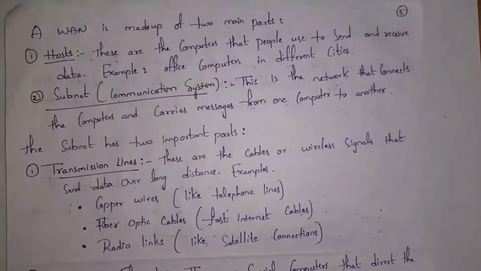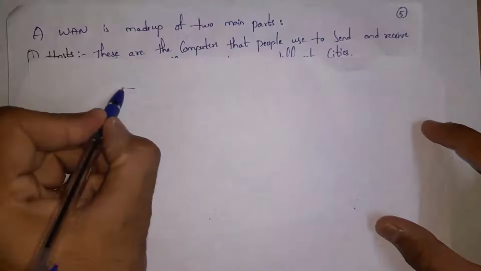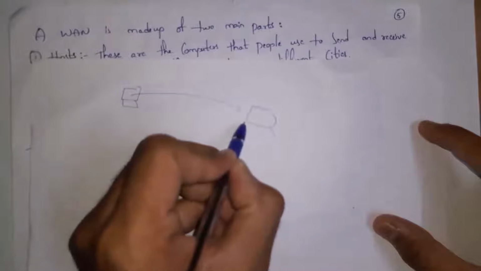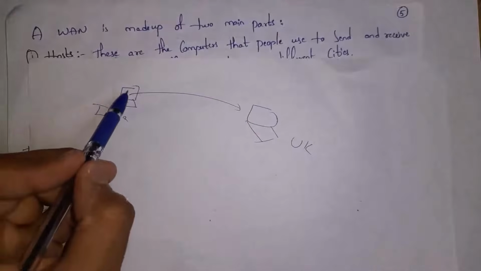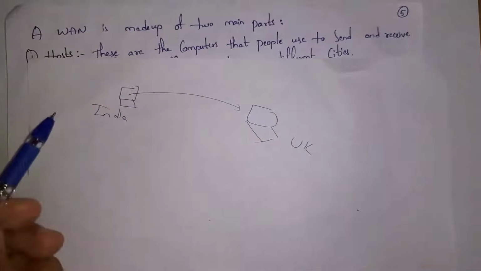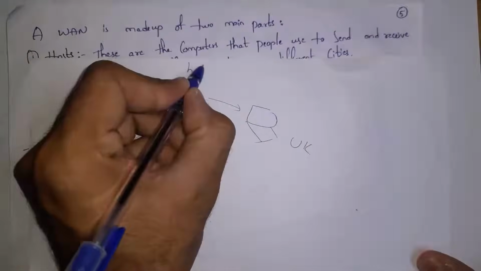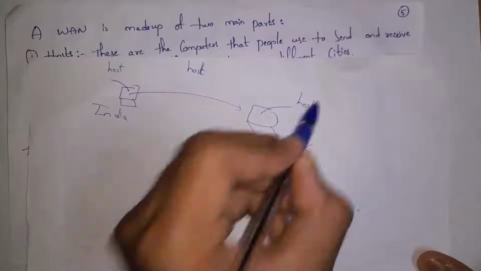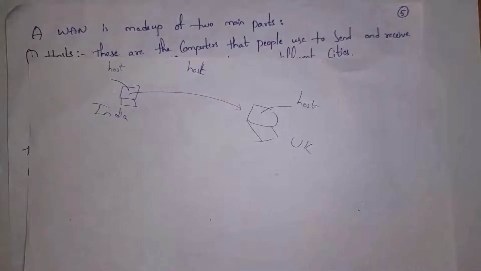Guys, WAN contains two parts. They are hosts and subnet. For example, I'm in Hyderabad and I want to send some important office files to my friend who is in the UK. As my computer and my friend's computer both want to communicate with each other, like we want to transfer files, my computer is considered a host and my friend's computer is also considered a host. Computers which want to communicate with each other using a network, we call those computers hosts.